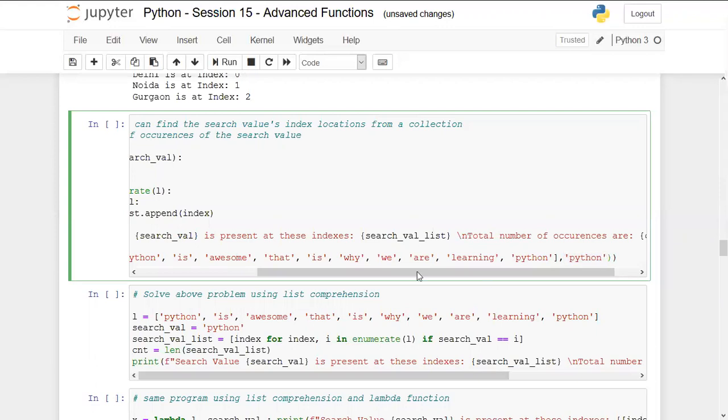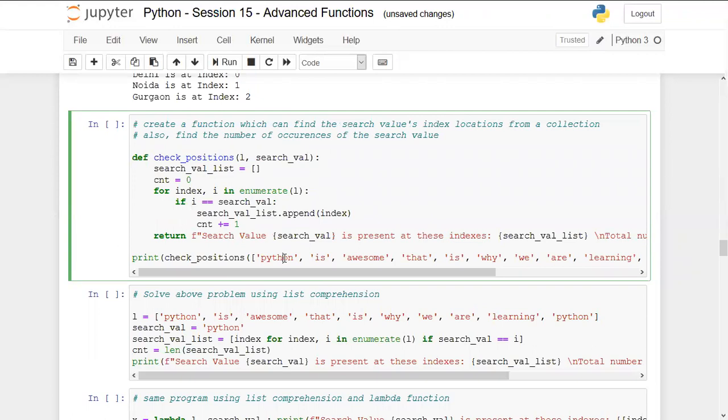Also, it will find the number of occurrences in this list of the same keyword, which is Python. The logic says we have to create a new list in which all the indexes will be stored. We have to initialize a counter, cnt equal to 0. We are using the enumerate function on the list that I'm passing in the function call, and it will fetch index, i, where index will hold the index value and i will hold the actual value. In the first iteration it will receive the value Python in i. Then it will check if i is equal to the search value. The search value is the second argument of this function, which is Python.